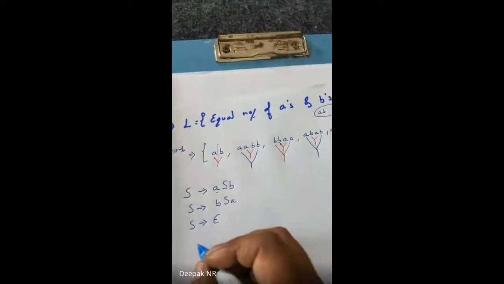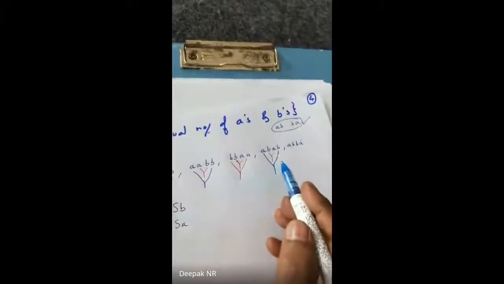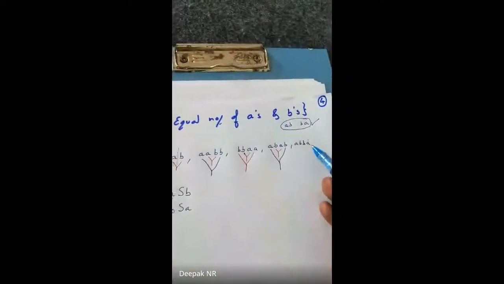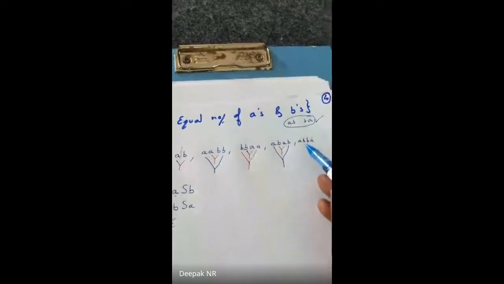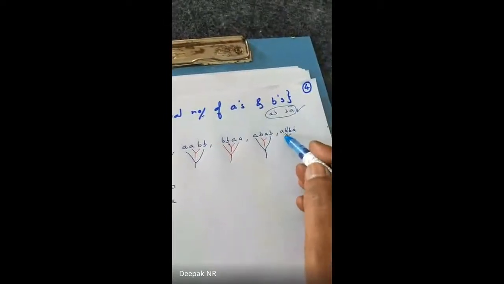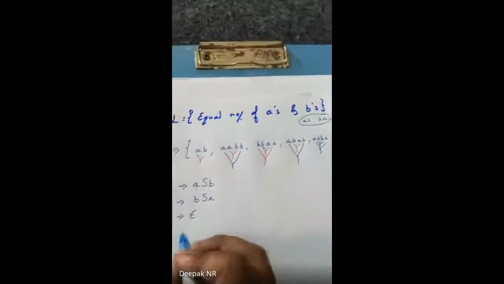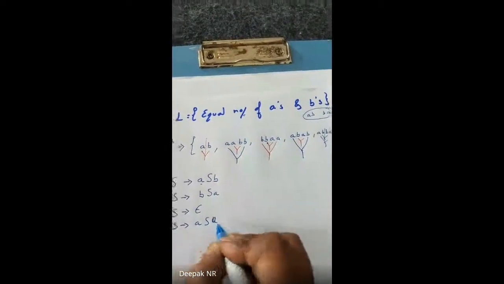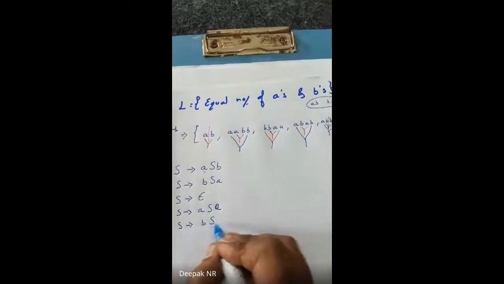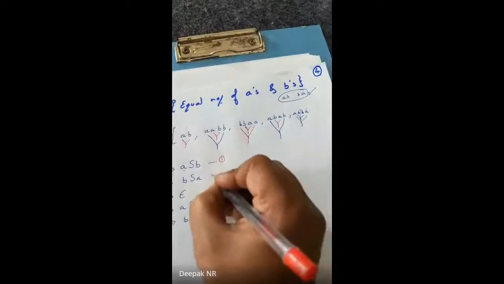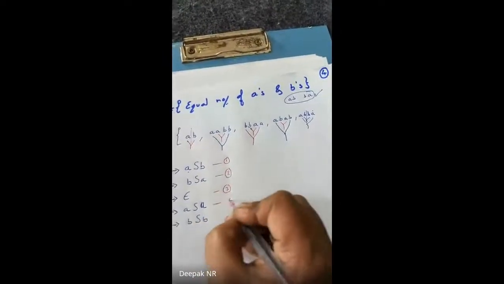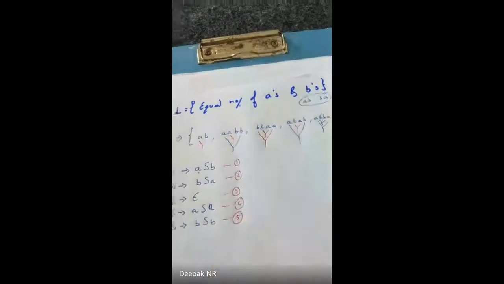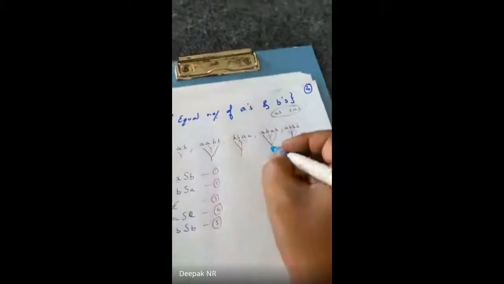Clear? Now, these four expressions I have written in a proper way. Now, A, B, B, A. 2 A's, 2 B's are there. If I take this as a middle, here equal 2 A's come, here equal 2 B's come. Correct? So for this, I take S tends to A S A or S tends to B S B. Clear? Now it may get confusing. So I will take 1, 2, 3, 4 and 5 as equations, because if I take one example, it will be easy for you to solve it. Let me take one example.